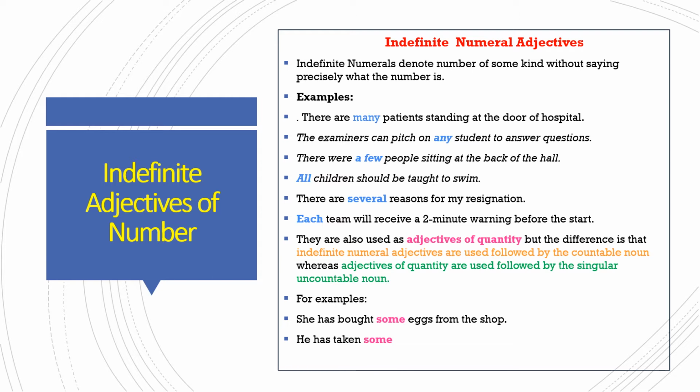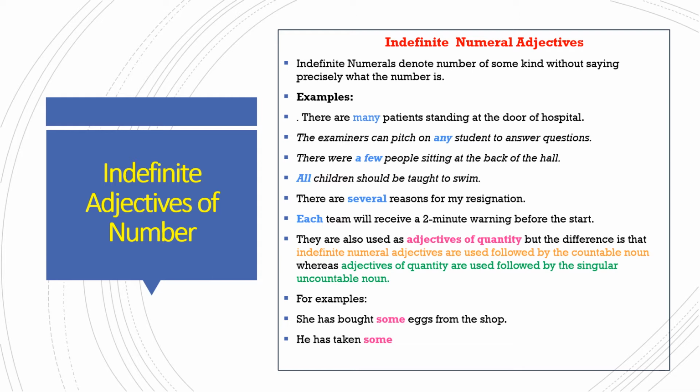The examiners can pitch on any student to answer questions. Pitch on any student means they can pick out any student of the class. So they may be 1 or 2 or 3. Any student they can pick out and they can ask the questions. So any becomes indefinite numeral adjective. There were a few people sitting at the back of the hall. A few people, some people were sitting back of the hall. They are countable. So a few becomes indefinite numeral adjective.